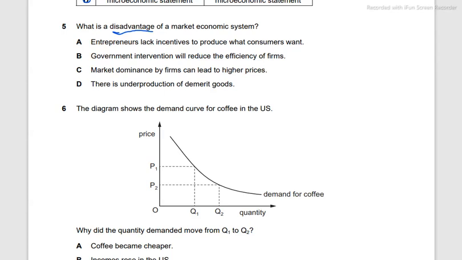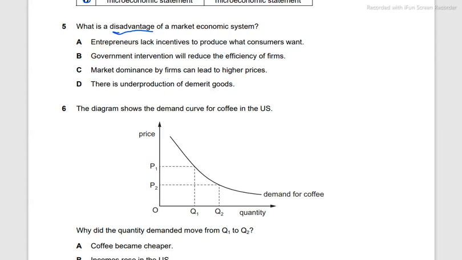So, the disadvantage of a market economic system, we're going to look at any advantages, and then we're going to cross them out first. If not, then we're going to continue. So first of all, entrepreneurs lack incentives to produce what consumers want.